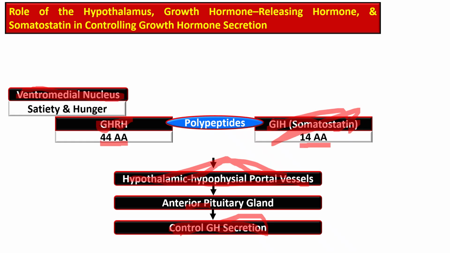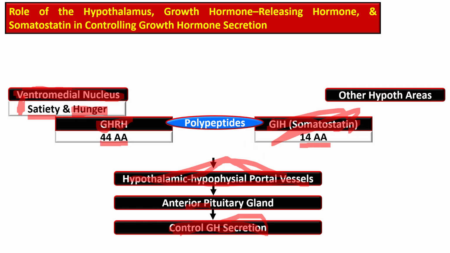This is the same area that is responsible for sensing the blood sugar level. If the blood sugar is high, it gives the condition of satiety, and if the blood sugar is low, it gives the feeling of hunger.